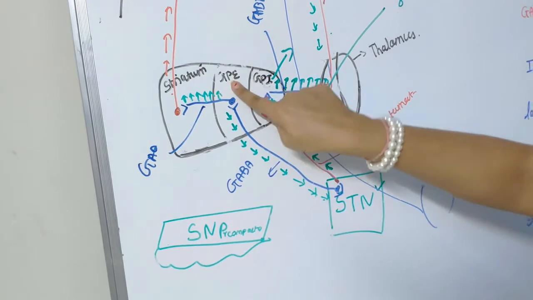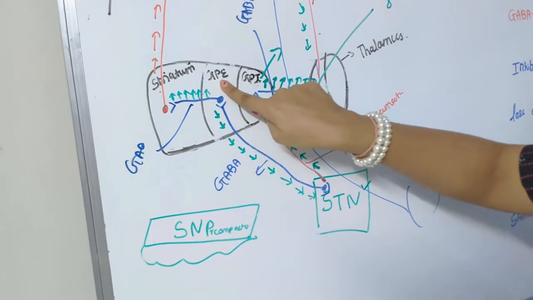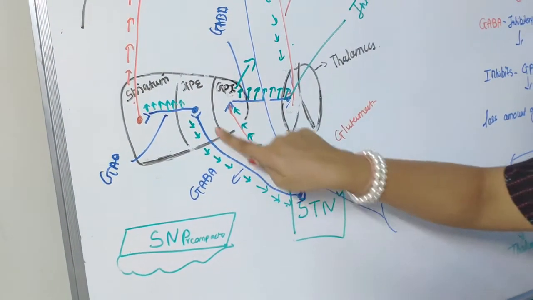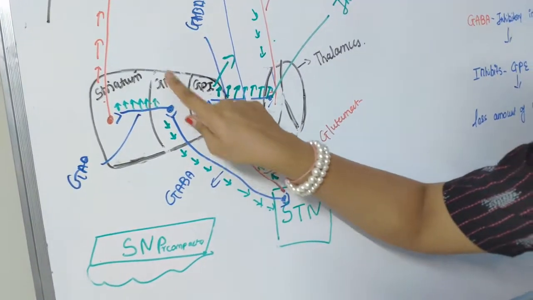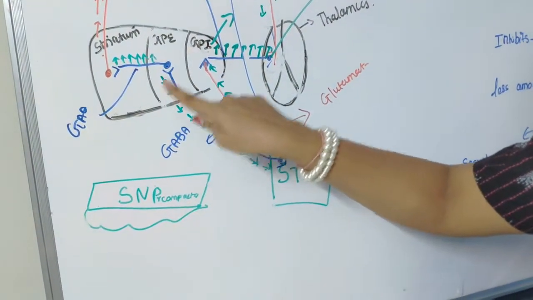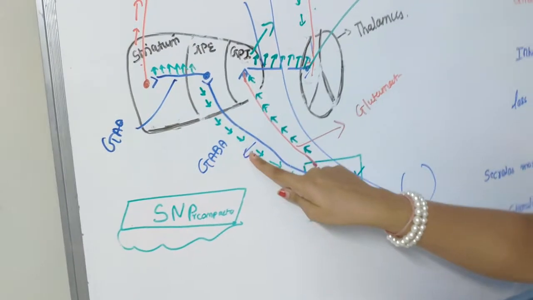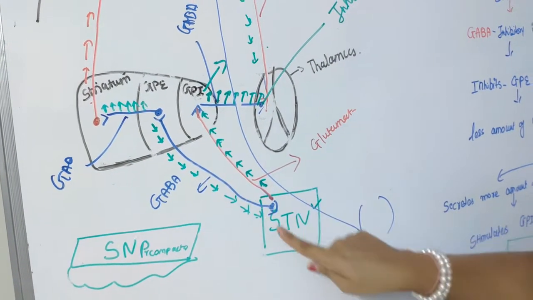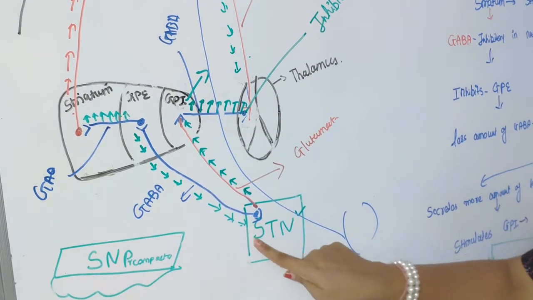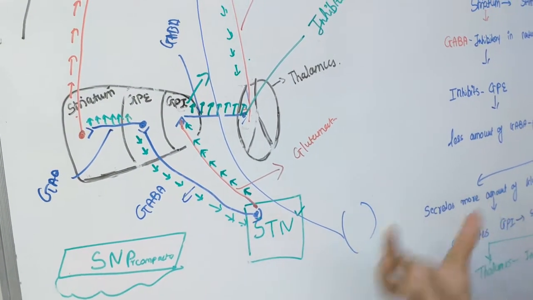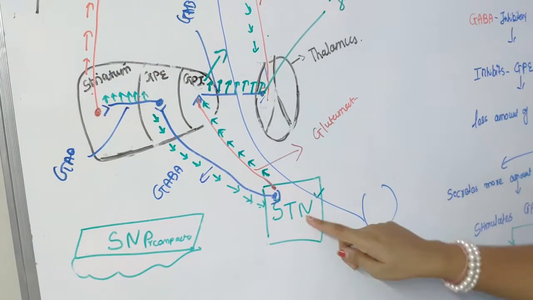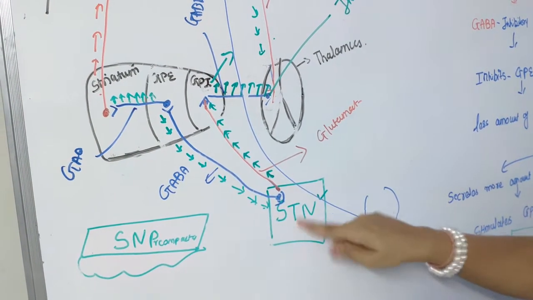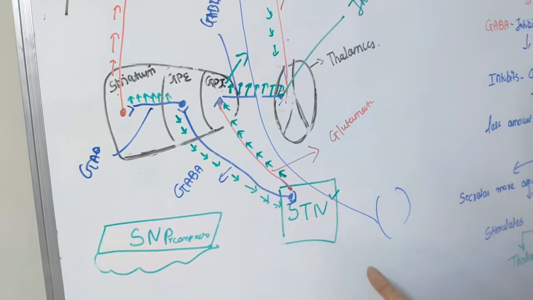The globus pallidus externus also has GABAergic fibers. Okay, as it is inhibited, it will secrete less amount of GABA over the subthalamic nucleus. Because it secretes less GABA, the subthalamic nucleus is less inhibited, or else you can say the subthalamic nucleus is automatically stimulated.